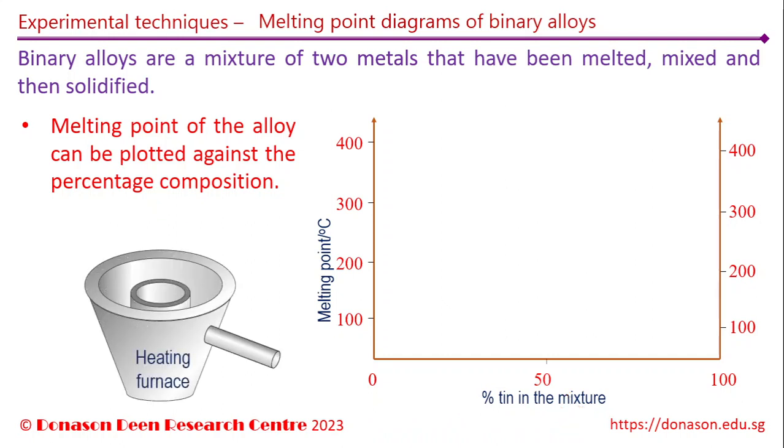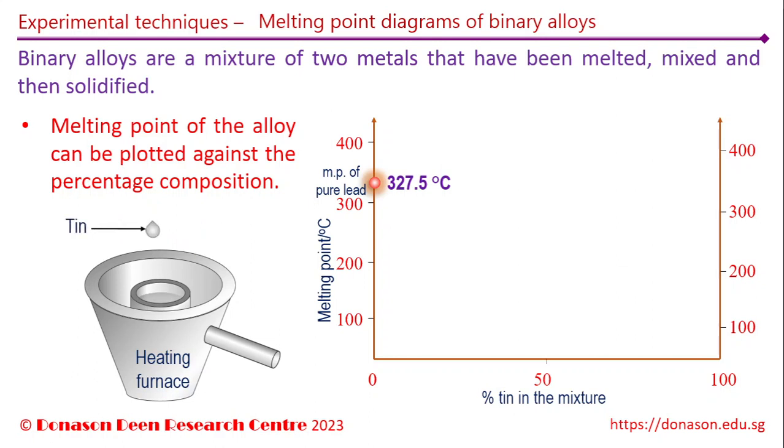In a heating furnace, 100% pure lead ingots are added, and they will melt once the melting point is reached. Lead melts at 327.5 degrees Celsius, and this can be plotted on the left axis where the percentage of tin is 0.